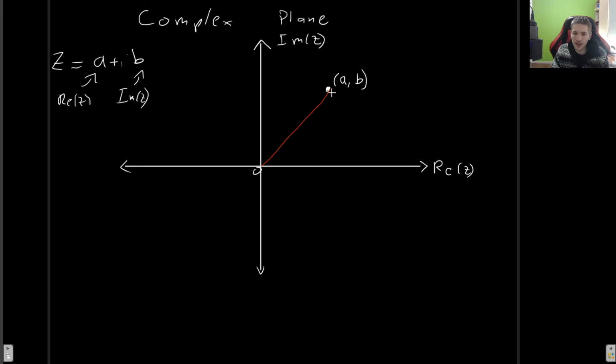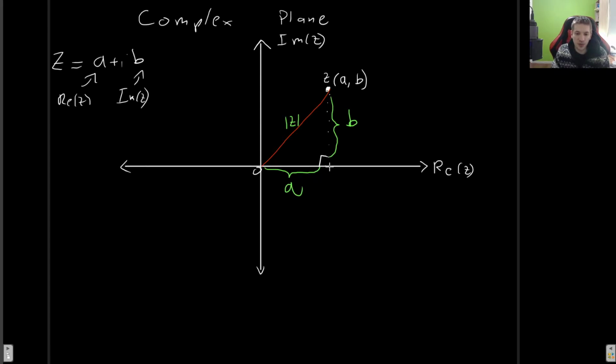And now it's very interesting to find the distance of this number z to the origin. This distance is calculated the same way we always calculate distances. So we can just sketch each one of the sides of this triangle, and this vertical part is going to be the imaginary part, b, and this horizontal part is going to be the real part of z, which is a. So now the distance here is what we call the modulus of z, or the absolute value of z.